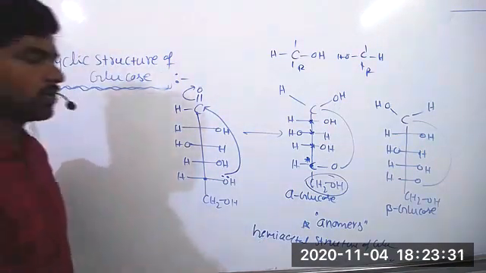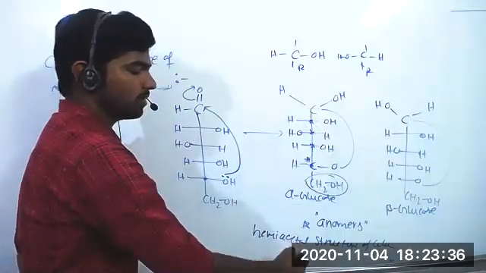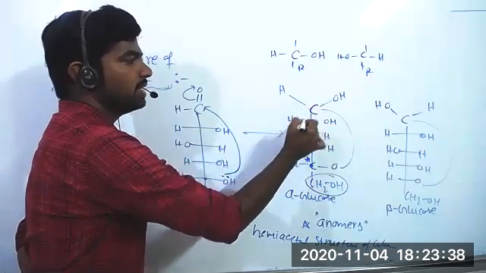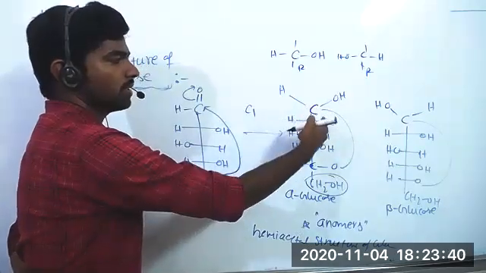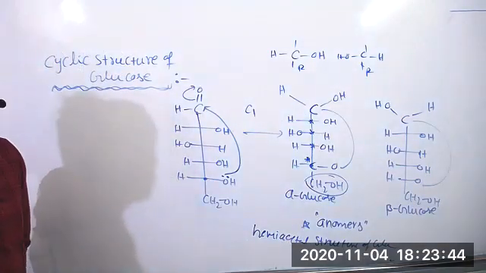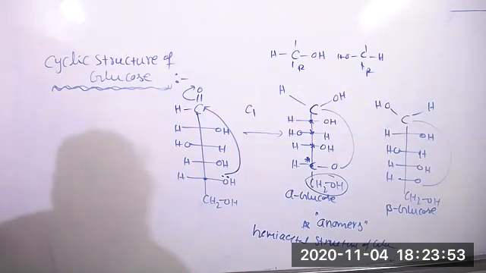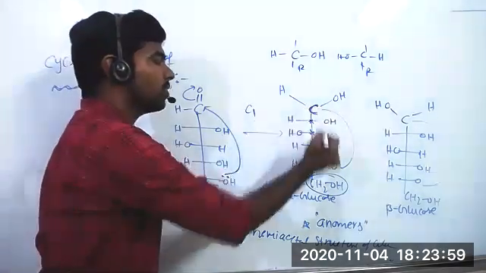Hemiacetal structures of glucose that differ in configuration only at the C1 carbon, only at the C1 carbon the configuration is different, those isomers we are calling anomers. Write this. Sir, like alpha glucose and beta glucose? Yeah, alpha glucose and beta glucose are both anomers, and that carbon, C1, we are calling the anomeric carbon.